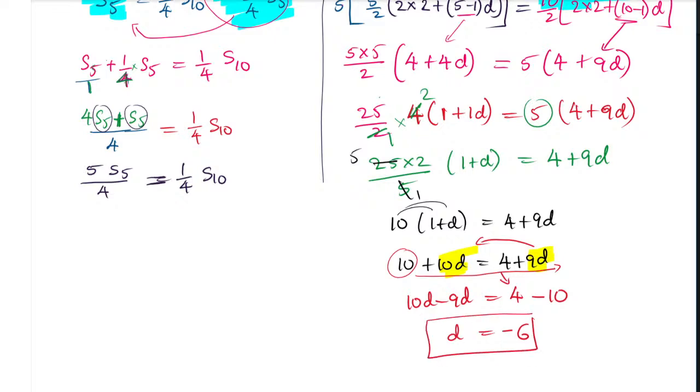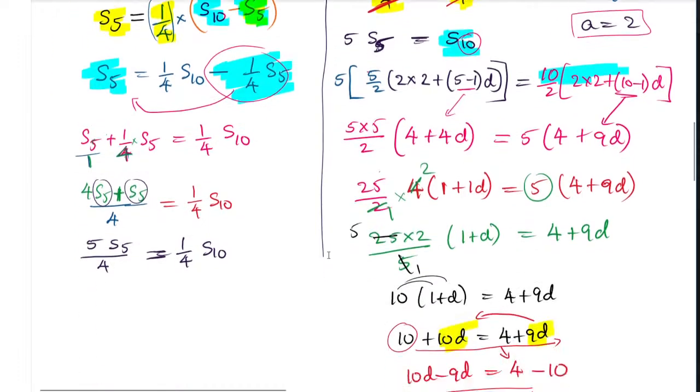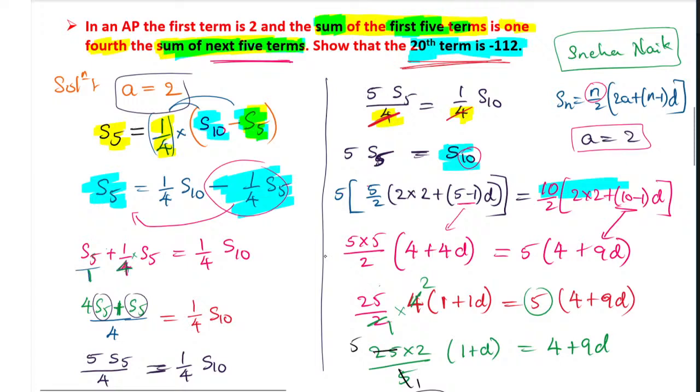Remember, we have done so far to find the value of d, and the value of a we already know, that is 2. Why do we have to find the d value? That is the question. Because in the question, if you see it clearly, they have told you to find the 20th term. The 20th term we have to find. So the 20th term is very important. So for that purpose we have found it.